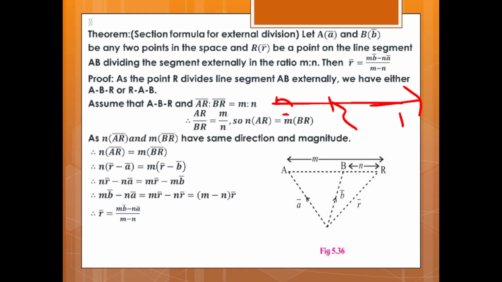Therefore, n (r vector minus a vector) is equal to m (r vector minus b vector). Therefore, n r vector minus n a vector is equal to m r vector minus m b vector. Therefore, m b vector minus n a vector is equal to m r vector minus n r vector, which is (m minus n) into r vector. Therefore, r vector is equal to (m b vector minus n a vector) upon (m minus n). Hence proved.